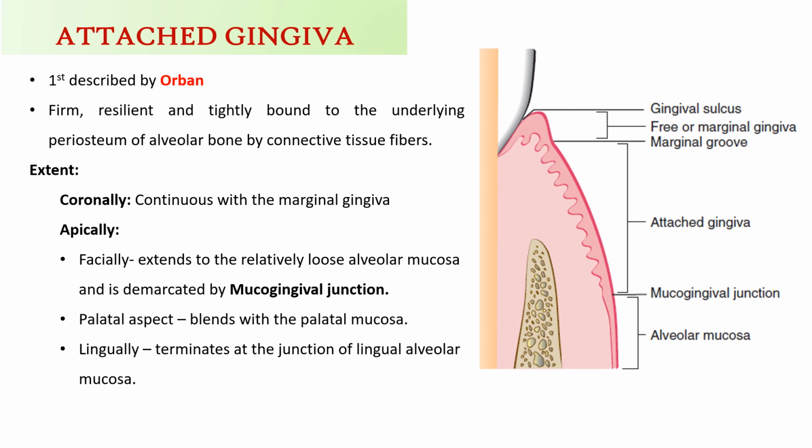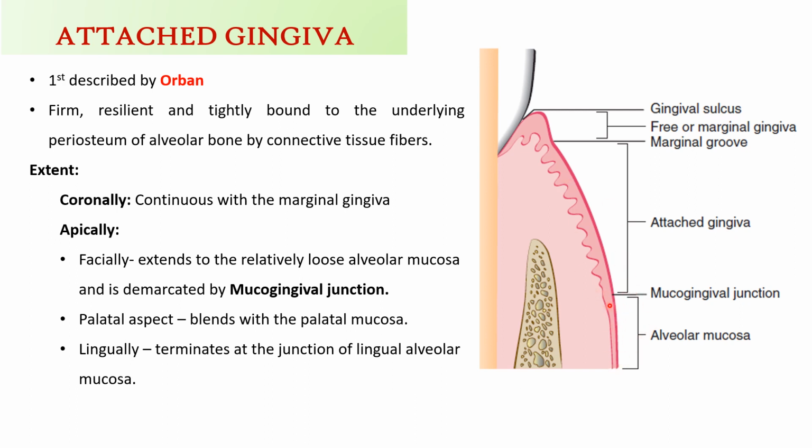Coming to the attached gingiva, it was first described by Orban. It is firm, resilient and tightly bound to the underlying periosteum of the alveolar bone by means of connective tissue fibers. The attached gingiva is continuous with the marginal gingiva but can be separated from it by a free gingival groove, which is evident in about 50% of cases, and apically it extends to the relatively loose alveolar mucosa and is demarcated by the mucogingival junction.